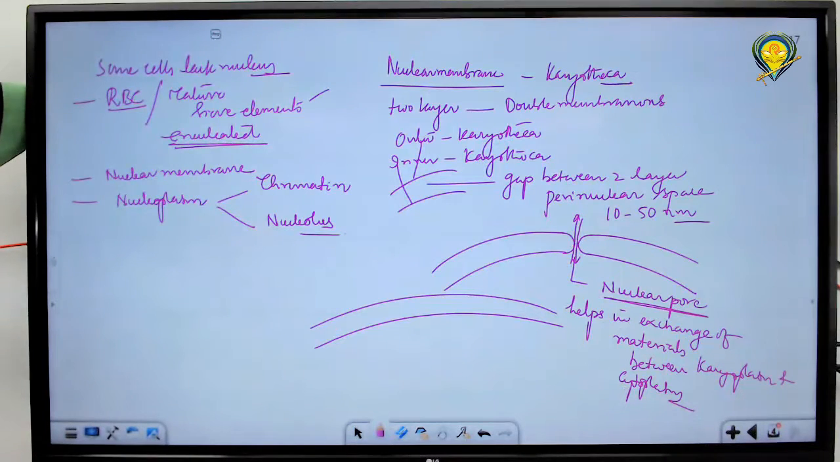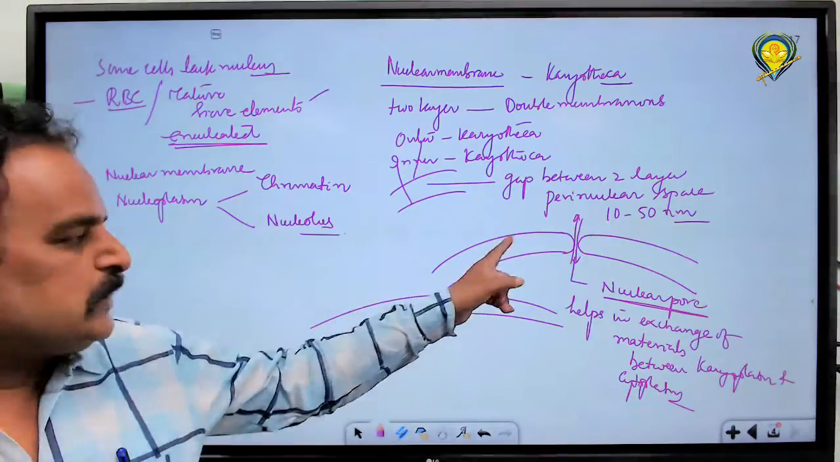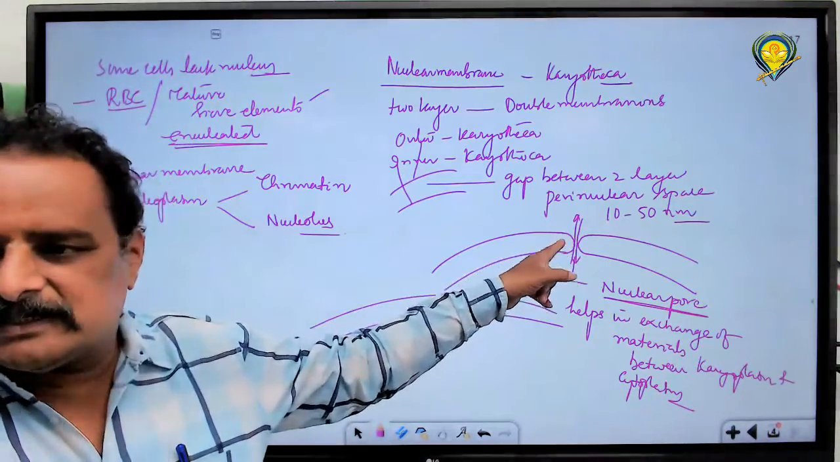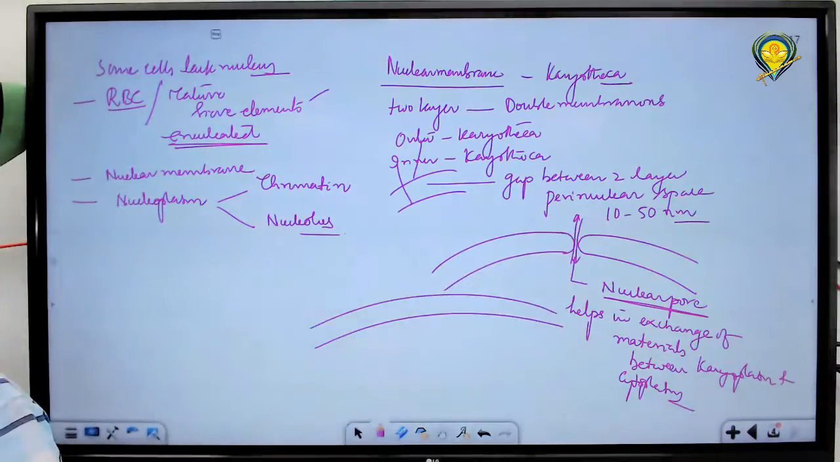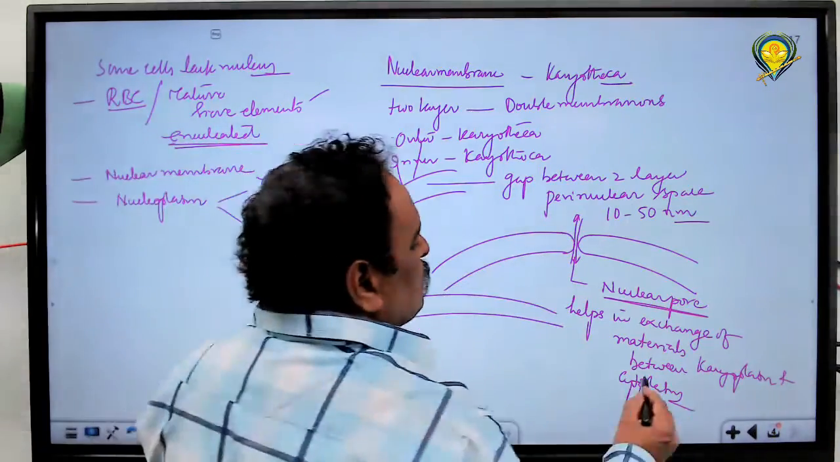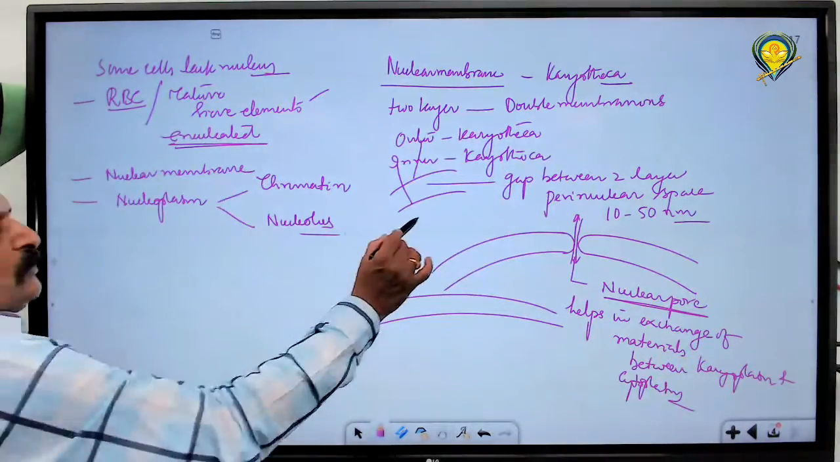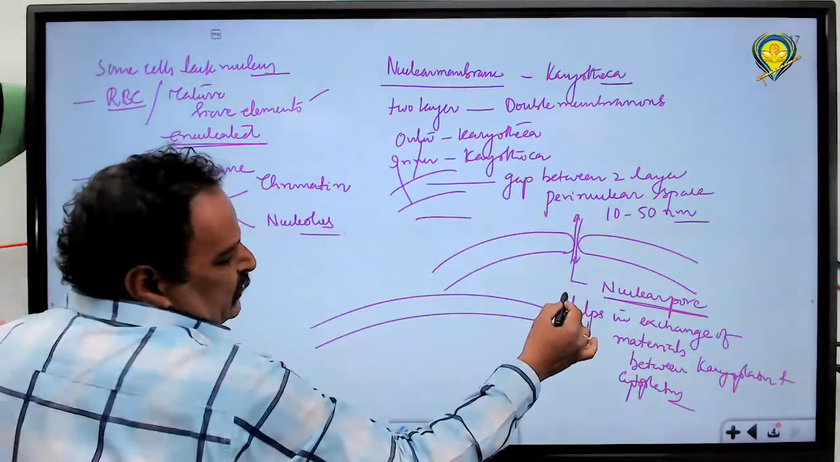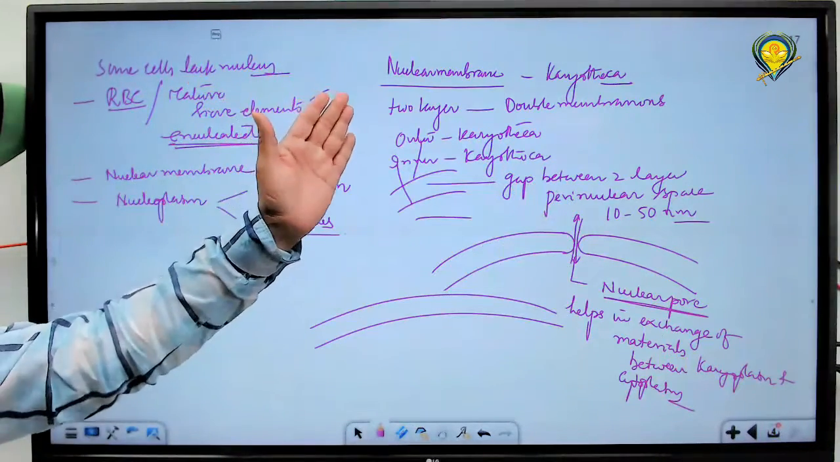Fission of outer and inner karyotheca creates gaps in the continuity of the nuclear membrane. The nuclear membrane would have been continuous like this, but because of the fission in certain areas that creates gaps, they are nothing but nuclear pores. These nuclear pores help in the exchange of material. So this is cytoplasm. Cytoplasmic contents may enter into the nucleoplasm and nucleoplasmic contents may reach the cytoplasm.